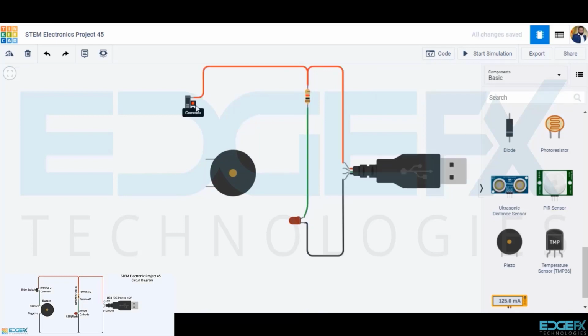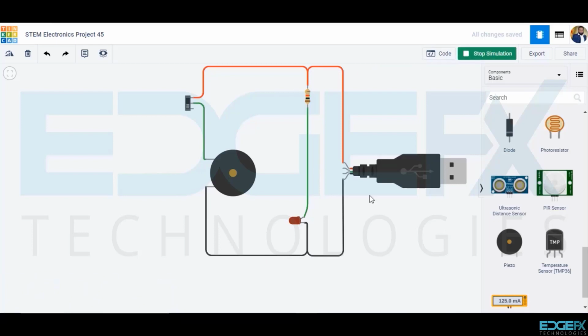Common of the slide switch to the positive of the buzzer. Negative of the buzzer to the cathode of the LED. We have now completed the circuit.